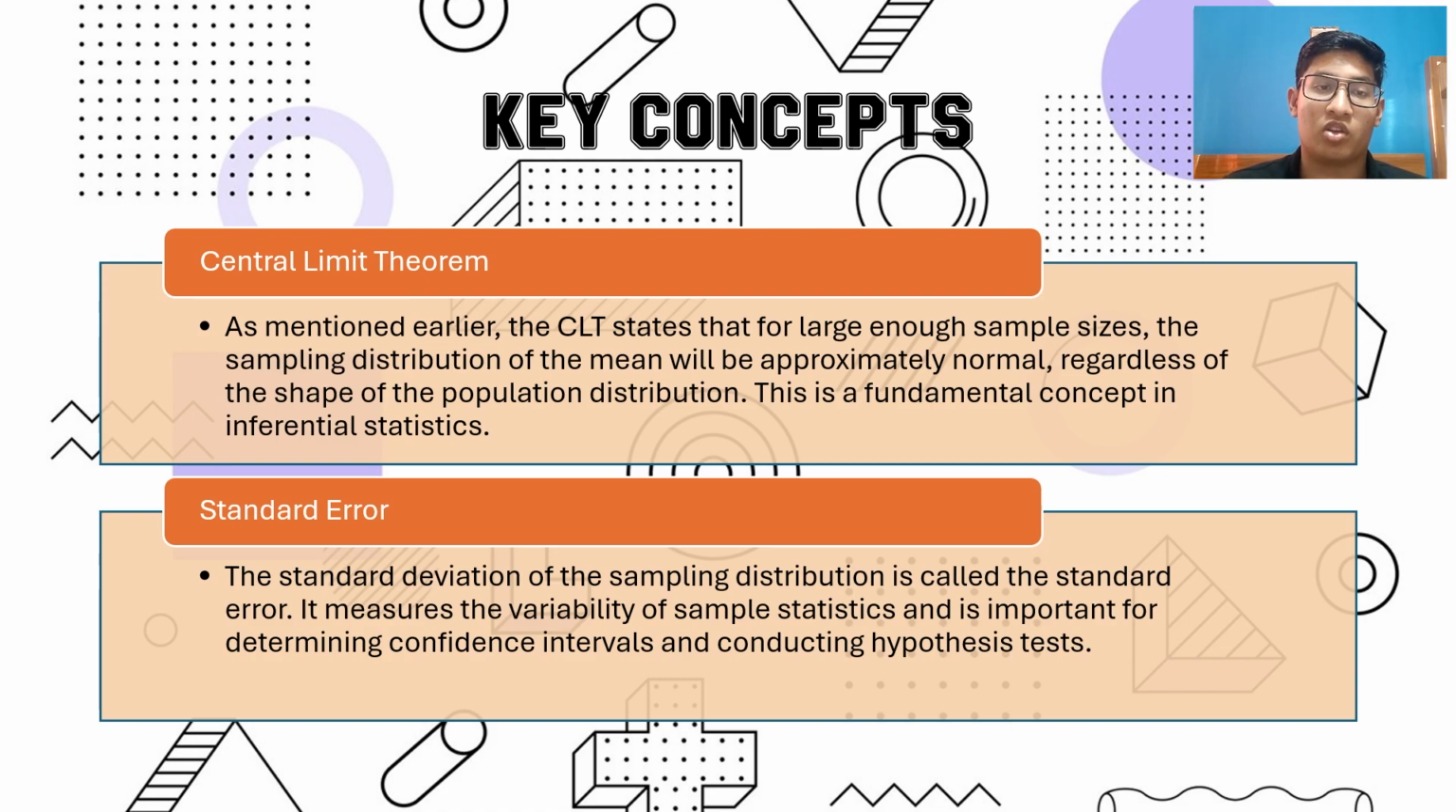Central limit theorem. The central limit theorem (CLT) states that for large enough sample sizes, the sampling distribution of the mean will be approximately normal, regardless of the shape of the population distribution. This is a fundamental concept in inferential statistics.